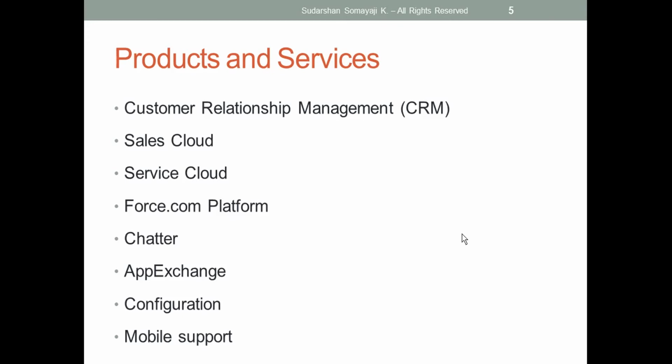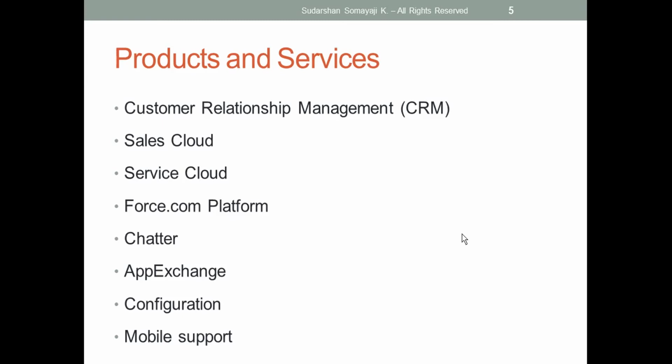Next is Chatter. Chatter is one of the chat engines we have in the Salesforce environment. For example, I'm having some issue and I want to get it resolved by a different person who knows this particular concept. Then I can ping him and get that information using Chatter. But if I put it in Chatter, it will be visible to all the people in the org. I can restrict that using different security concepts. We can do it.